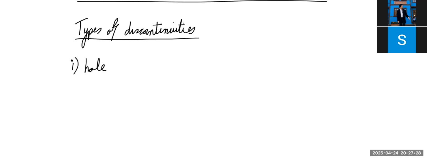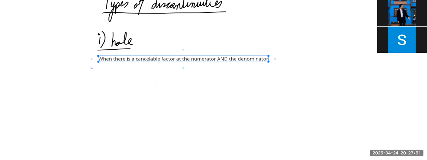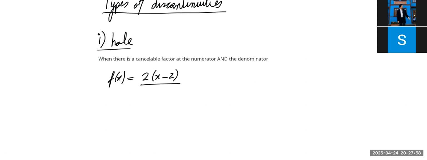When does a hole form? The hole forms, let me type it out, when there is a cancelable factor at the numerator and the denominator. What does that mean? So for example, when there's 2 minus x in the numerator and 2 minus x in the denominator. For example, this case, right?